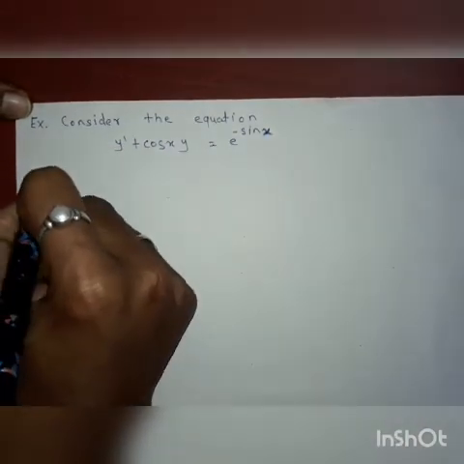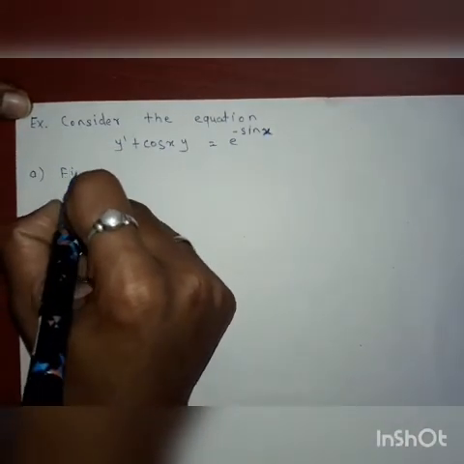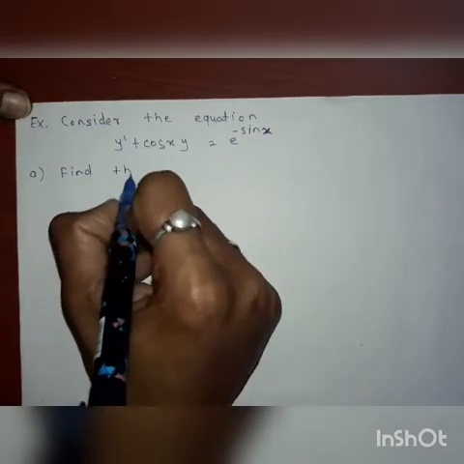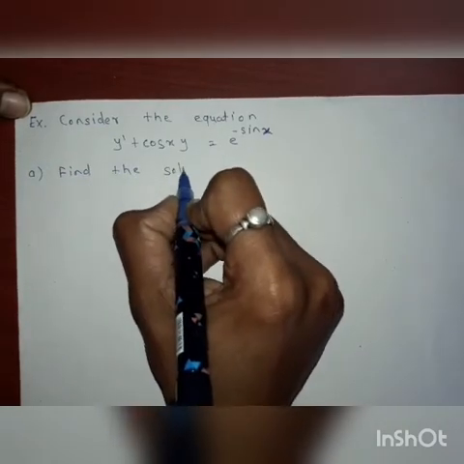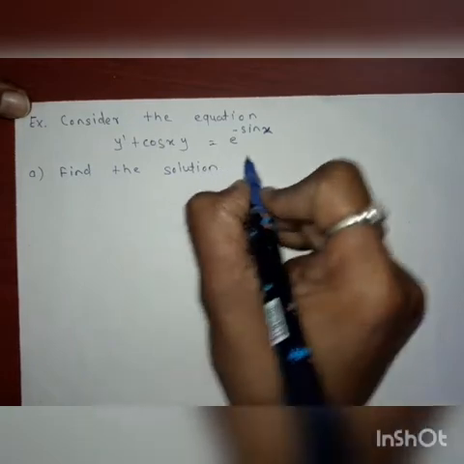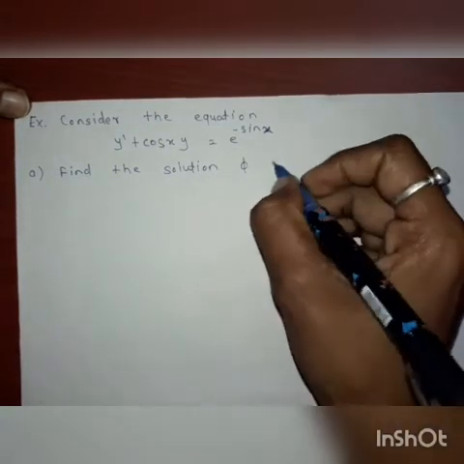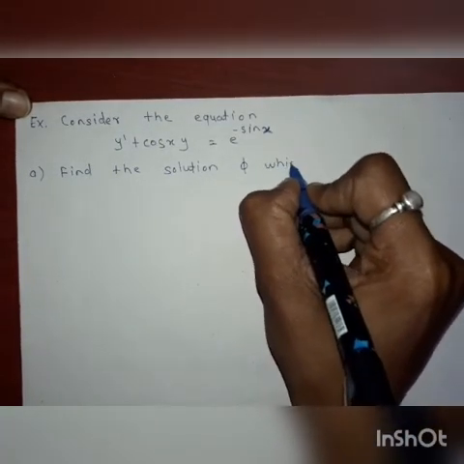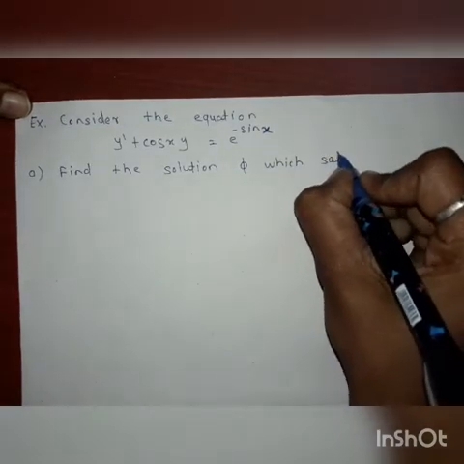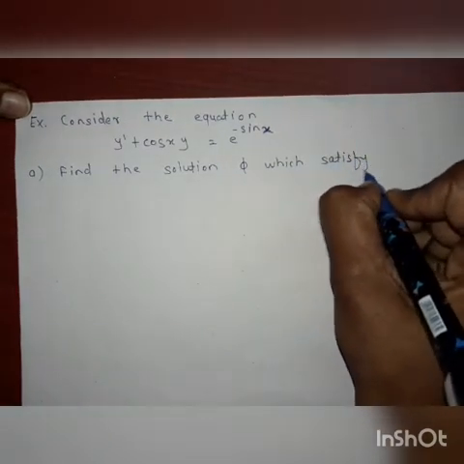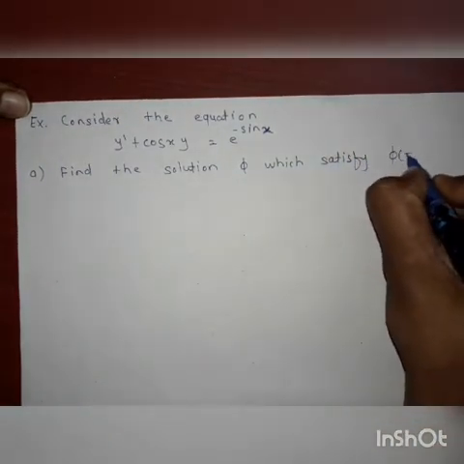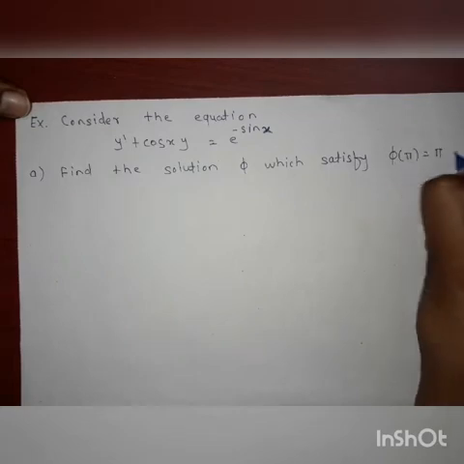First condition: find the solution phi which satisfies phi of pi is equal to pi.